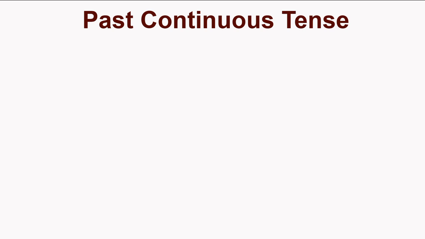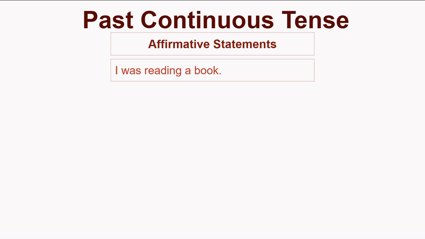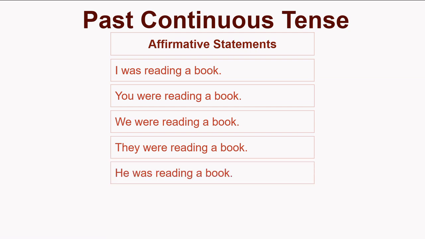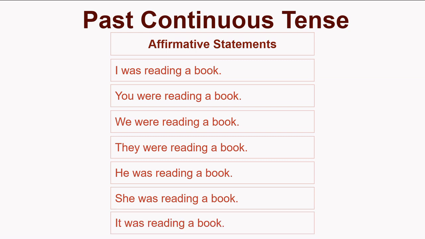Past continuous tense. Affirmative statements. I was reading a book. You were reading a book. We were reading a book. They were reading a book. He was reading a book. She was reading a book. It was reading a book.